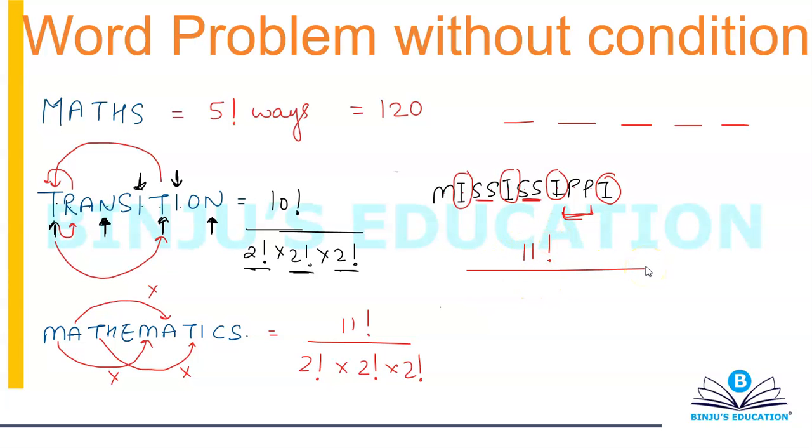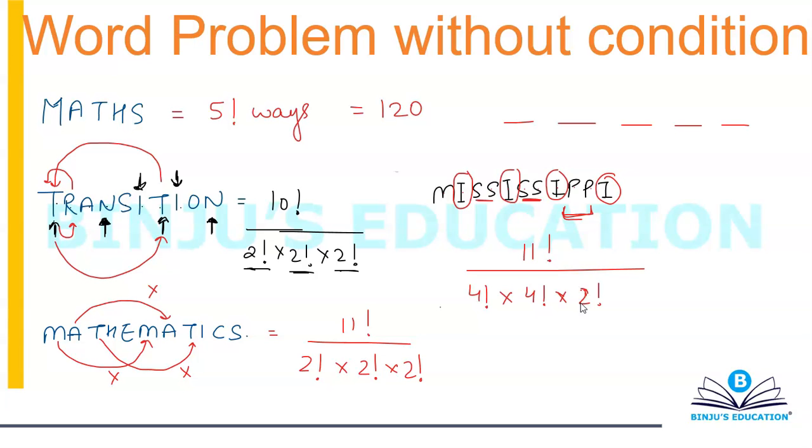But from the 4 S's, if you interchange any two, you will not get a new word. So divide by 4 factorial. Because for those many number of cases, you will be counting cases again and again. Multiplied by 4 factorial, that's because of 4 I's. And multiplied by 2 factorial, that's because of 2 P's. So your answer becomes 11 factorial by 4 factorial into 4 factorial into 2 factorial.